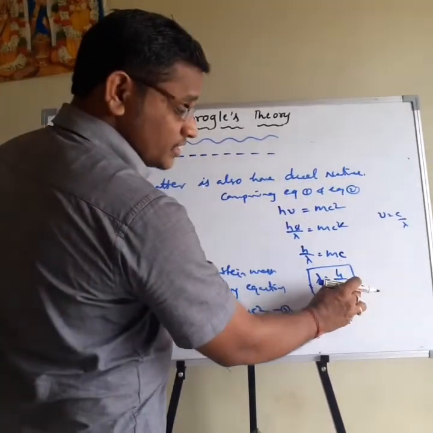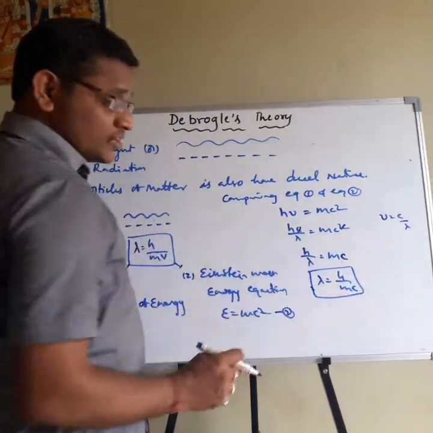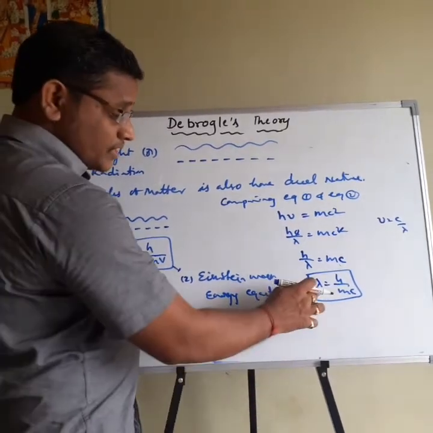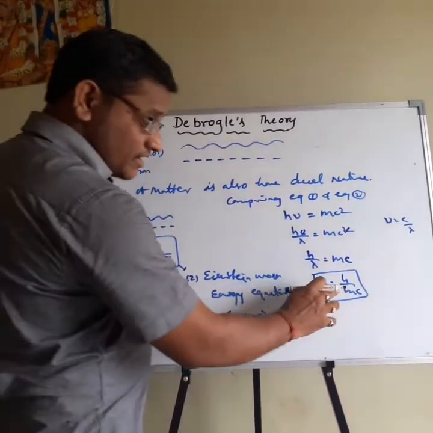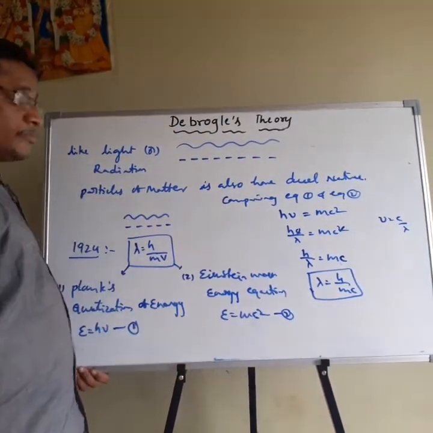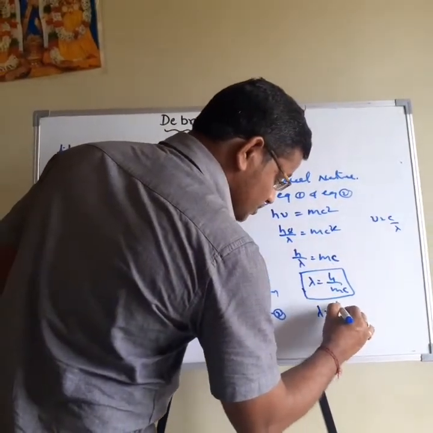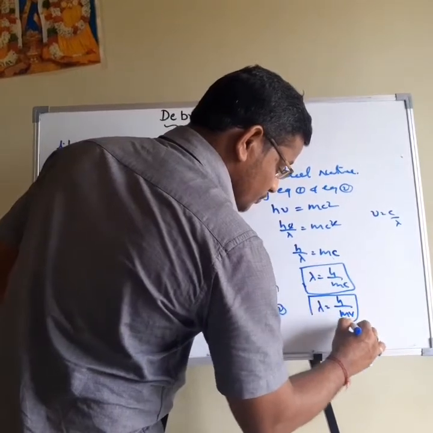Because here c represents the velocity of light, m is the mass of the photon, h is Planck's constant, and lambda is the wavelength of the light or radiation. So again this equation is modified for the particles, to lambda is equal to h by mv. So this is the modified de Broglie equation.